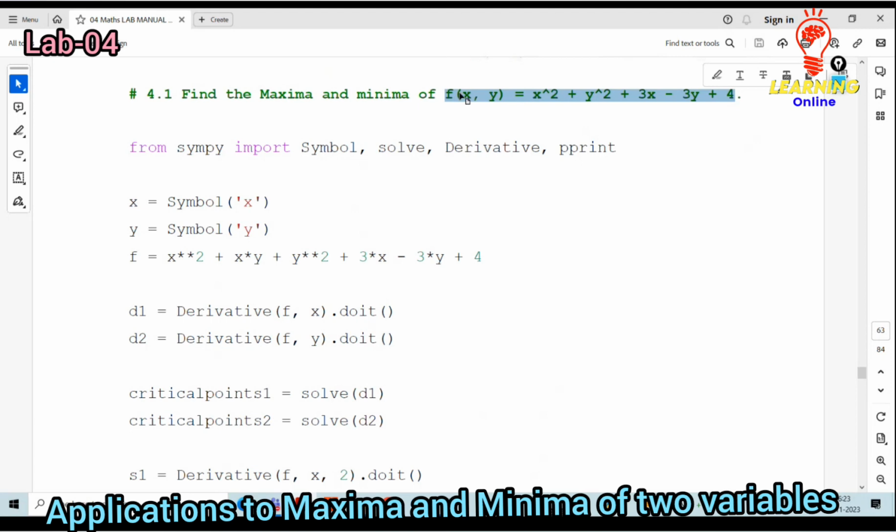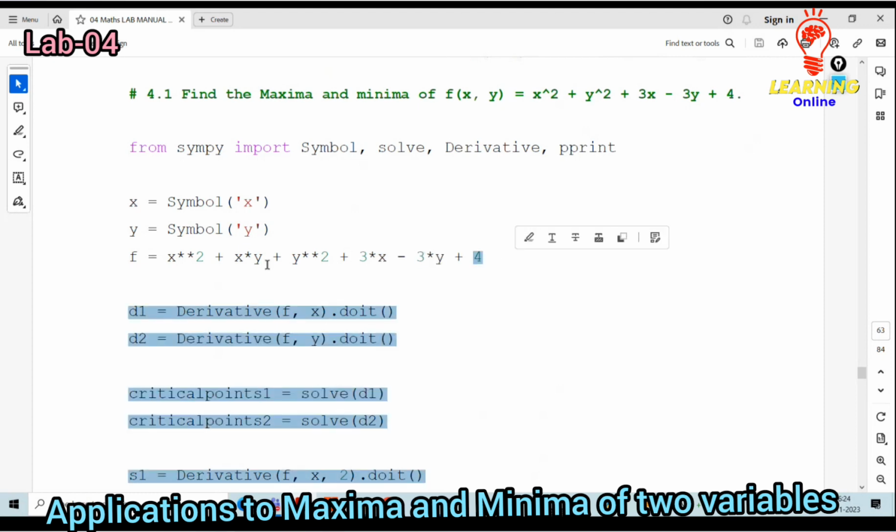We can't define here f of x comma y. We have defined only f, one variable. Then x square, then xy, then y square, then 3x, then 3y, 4.